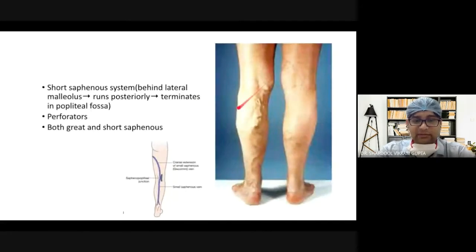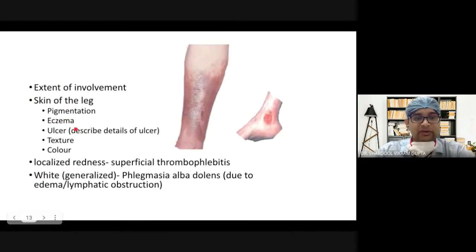There will be multiple perforators connecting superficial veins to deep veins, and there are valves in them also. So you should also note the location of the perforator. There are multiple perforators, which is again a theoretical discussion: Cox perforator, Dodds perforator, Cockett's perforator. Then you should also note the extent of involvement: how much is involved, whether in the leg only, only in the foot, or in the whole limb.